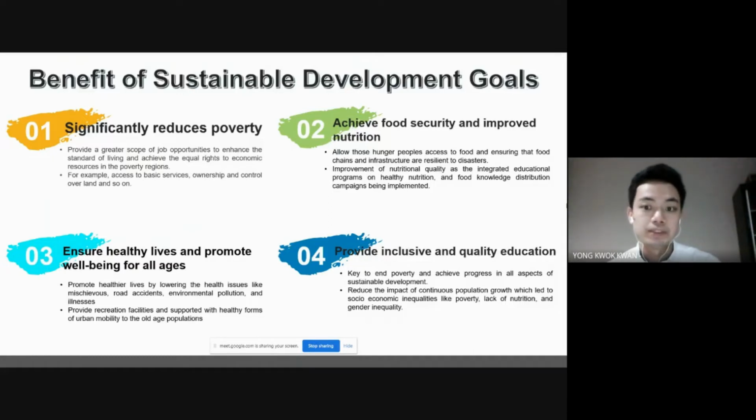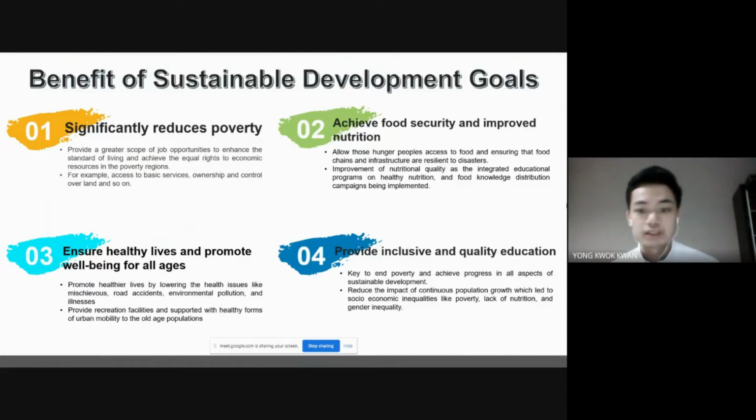distribution campaigns are implemented. The third benefit is ensuring healthy lives and promoting well-being for all ages. It promotes a healthy life by lowering health issues such as road accidents, environmental pollution, and illnesses. It will also provide recreation facilities and support healthy forms of urban mobility for the older population.